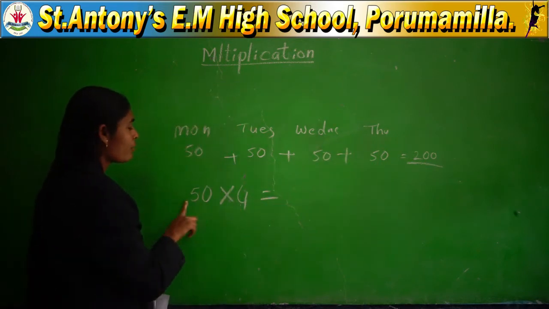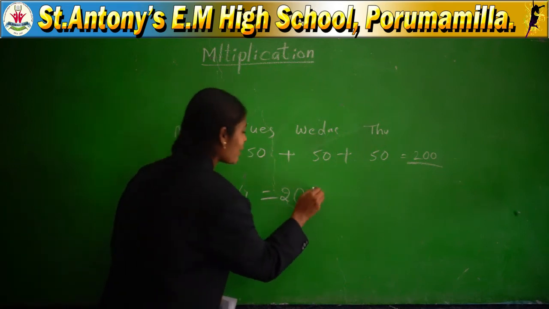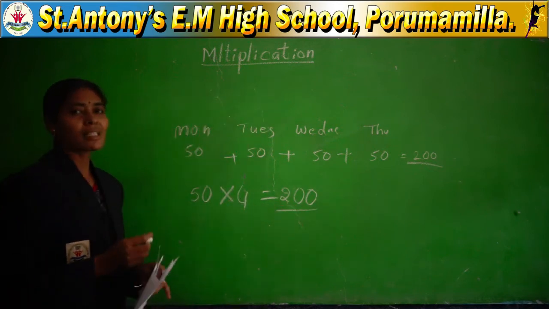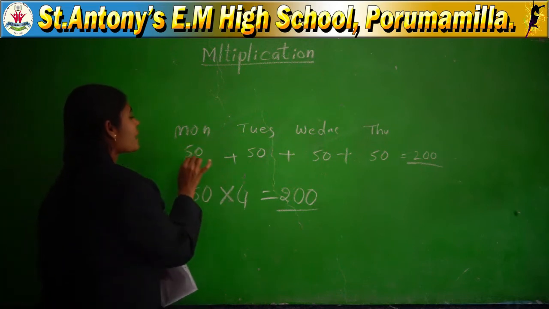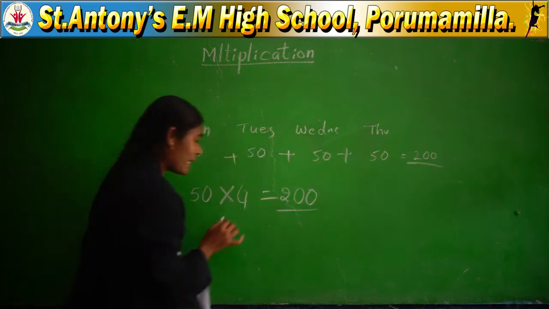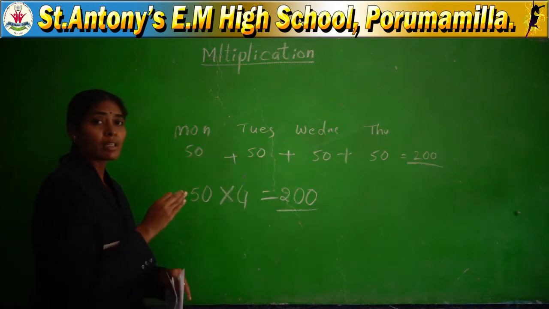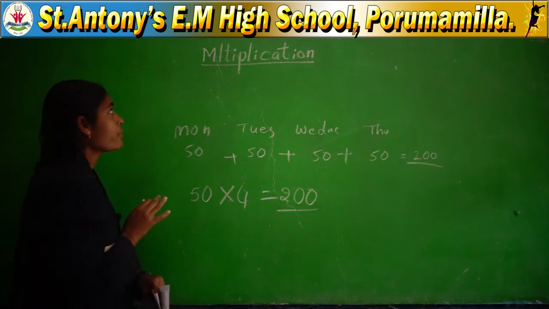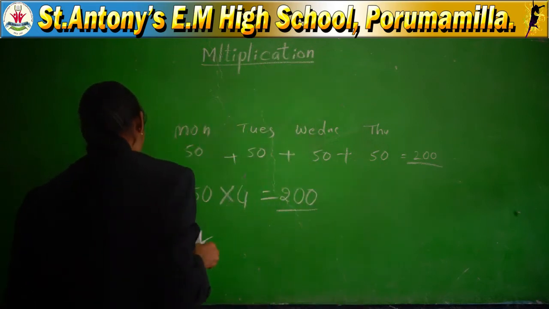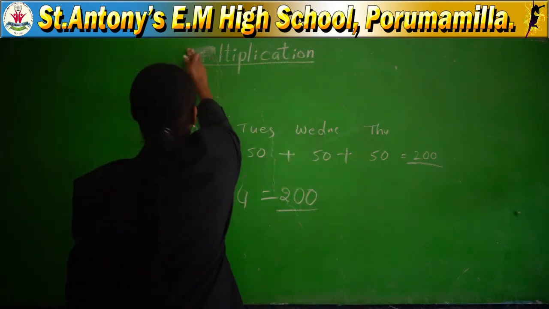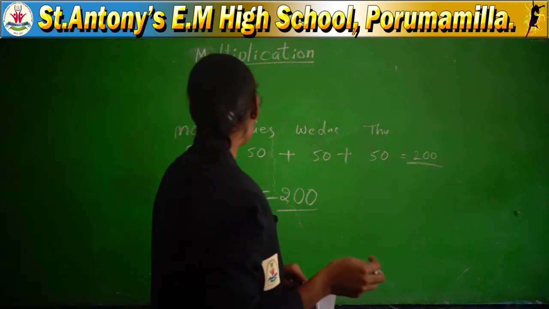5 fours are 20. How many zeros are there? One zero. You can add that zero directly, totally 200. Which is the easiest method? Multiplication is the easiest method for you. Repeated addition is also called multiplication. Have you got my point? Repeated addition means adding the same number, not different numbers. Repeated addition is also called multiplication.